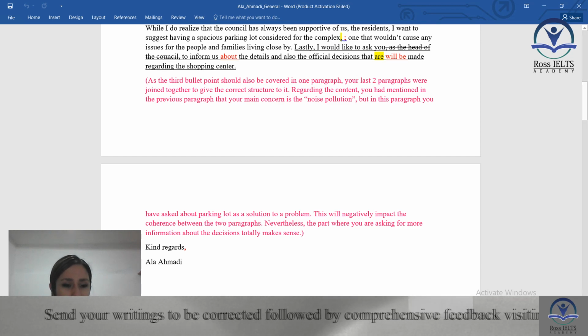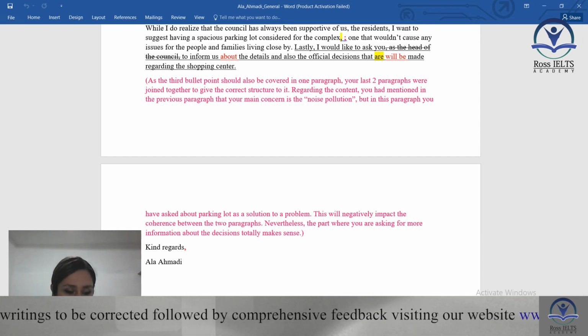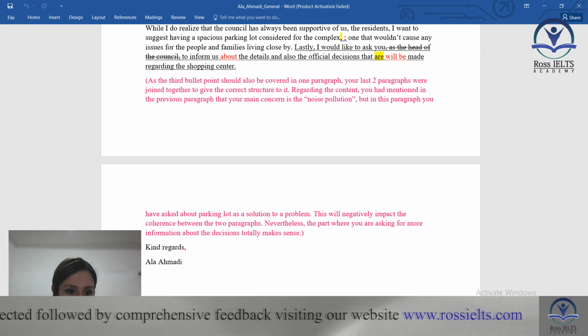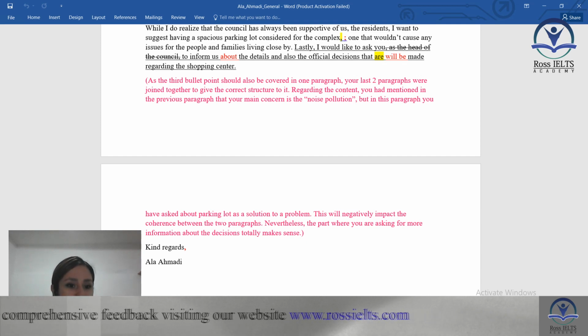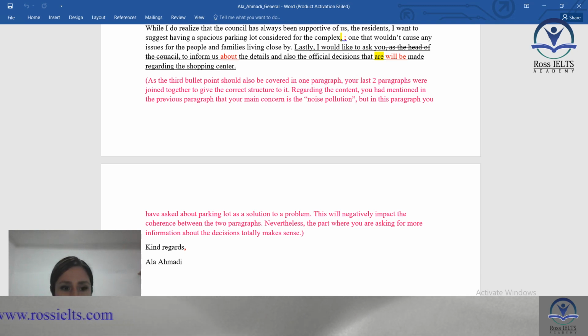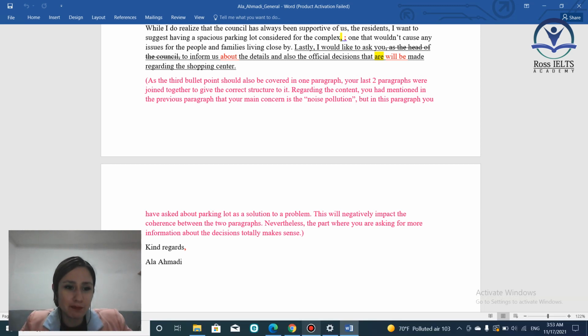Now to talk about your grammar and vocabulary problems. There was no lexical resource problem. Well done. Here just about the grammar. You said, I want to suggest having a spacious parking lot considered for the complex. One that wouldn't cause any issues for the people and families living close by. Okay, this was a very long sentence. And from here, you want to give some extra information. And as you want to give extra information, it's better to use semicolon than to use comma.